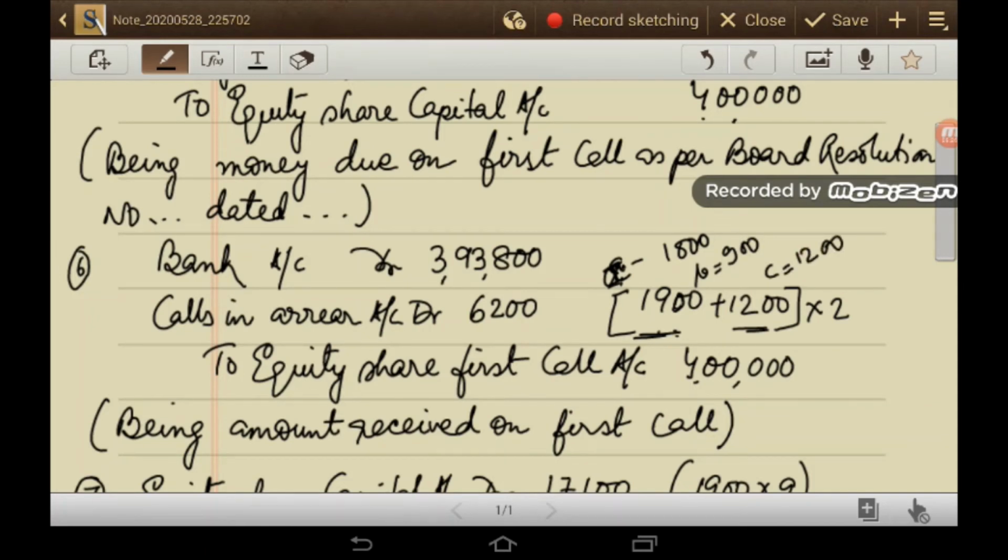Altogether, 1,900 plus 1,200 into 2 gives 6,200. This is the amount in arrear at the time of the first call.